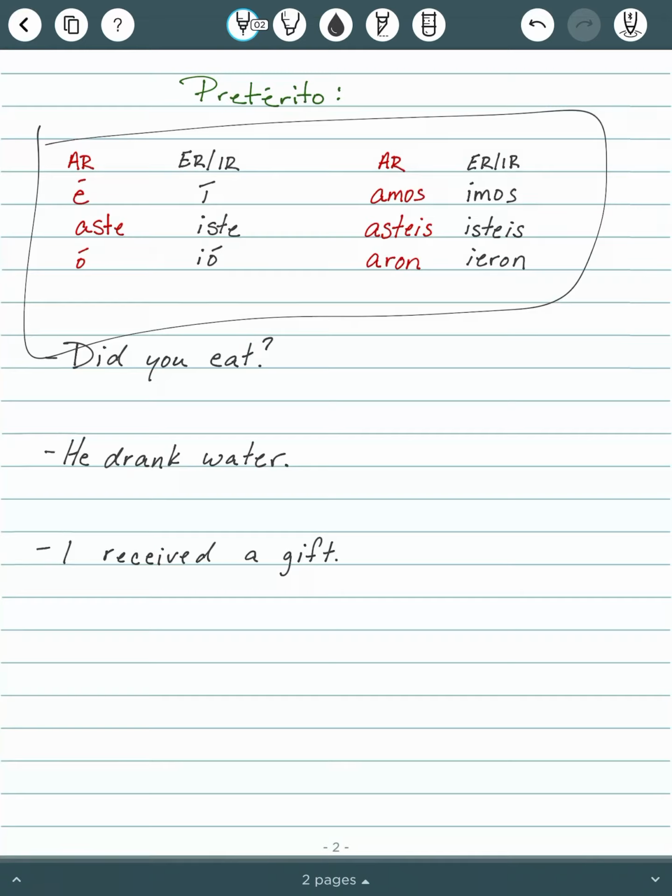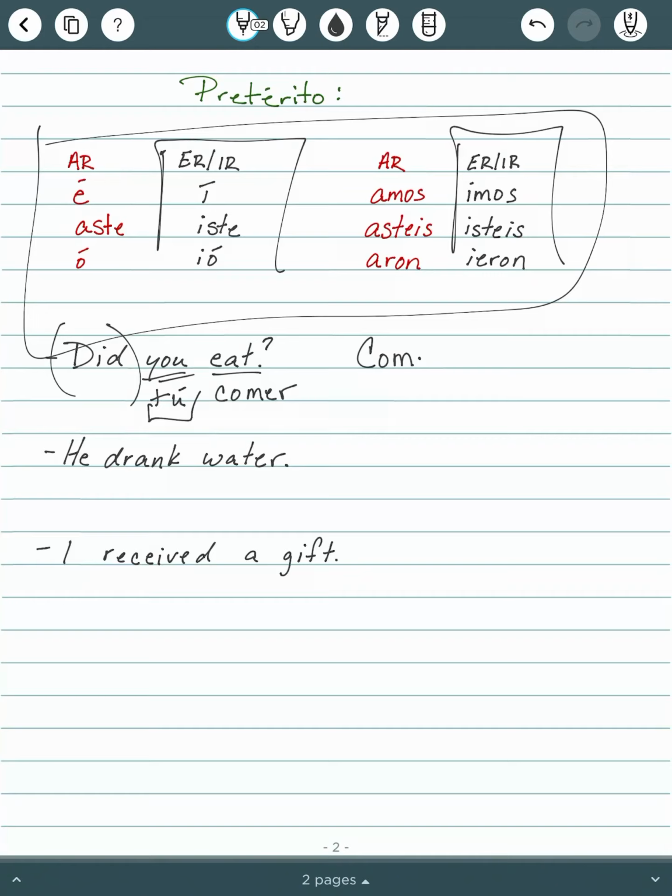Let's take a look at our 3 examples here and see if we can translate these. And again, we are focusing on our ER and IR verbs. So in this first one, a question, did you eat? Now that word did, that's a helping verb here, so we're just conjugating eat to go with you. And we'll assume that the you is informal, so we're going to go with tú here, and to eat is comer. So we know that we take off the ER, and then our ending for tú is iste. And that's it. Just put question marks around it. Comiste? Or we could say, comiste tú? Did you eat?